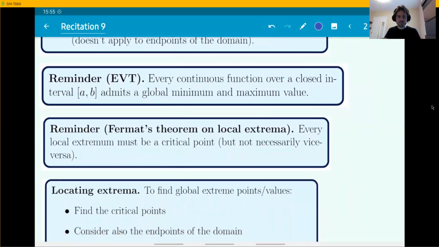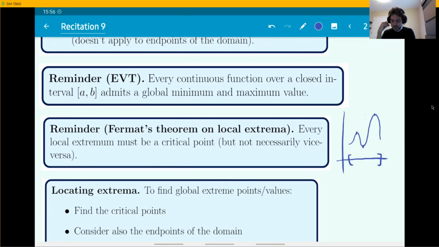Now, the other theorem that we mentioned, I think I never wrote this, Fermat's theorem on local extrema. It tells us how to look for local minimum and maximum points or values. Every one of those must be a critical point. So if you remember, this was the idea that if you're talking about points inside the interval of definition of a function, points where the graph attains locally at least a maximum or a minimum, so those are like the peaks and the valleys, things like this, they must be critical points.